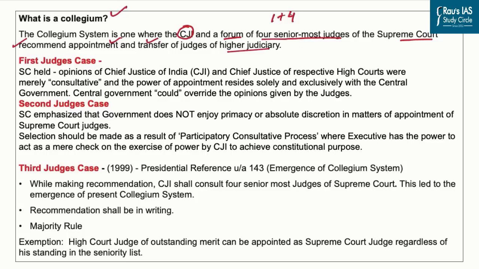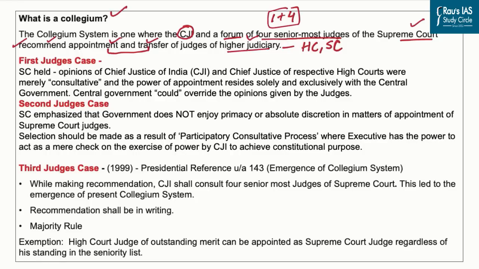Now, what have we learned from this definition? The first one, that there are 5 members. The second one, all of them are from the Supreme Court. The third one, that they only recommend, they do not take the final decision. The fourth one, that they are looking at appointment as well as transfer of judges. And the fifth one, that they are looking at higher judiciary only, which means they can take decisions on High Court as well as Supreme Court. So we do not have a collegium system at the High Court level. So this is what we have learned so far.